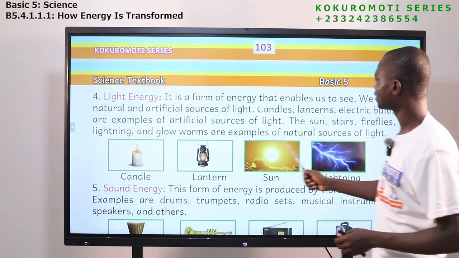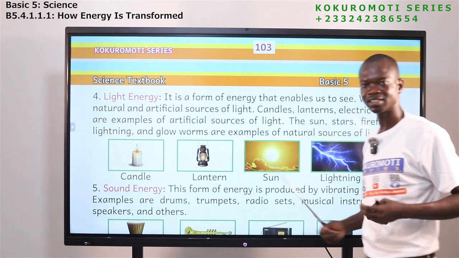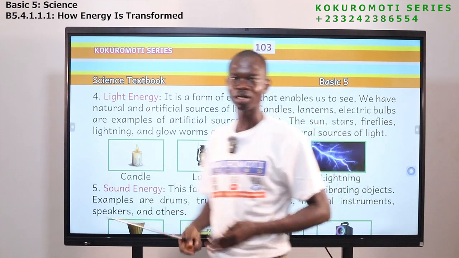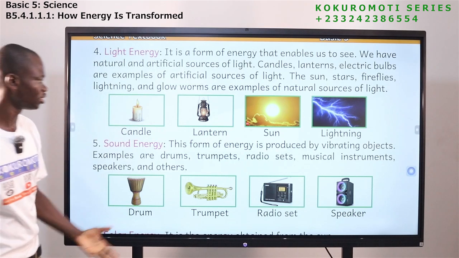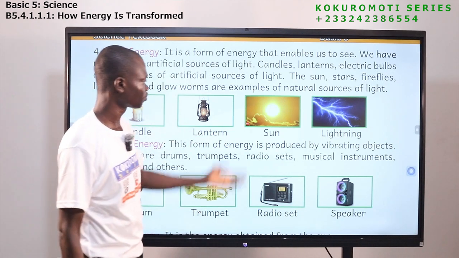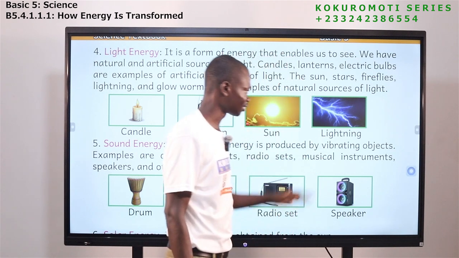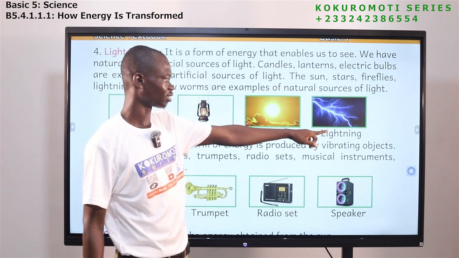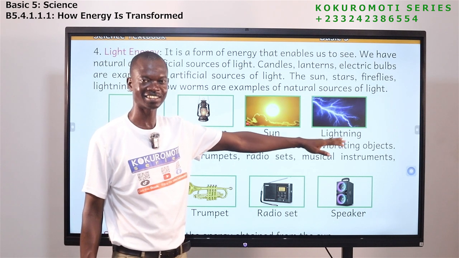Okay. We have light energy. It is a form of energy that enables us to see. So any form of energy that enables you to see is what? Light energy. And we have examples here. Candle helps us to see, lantern helps us to see, sun helps us to see, and then we have lightning. When it is raining, thunder goes with lightning.